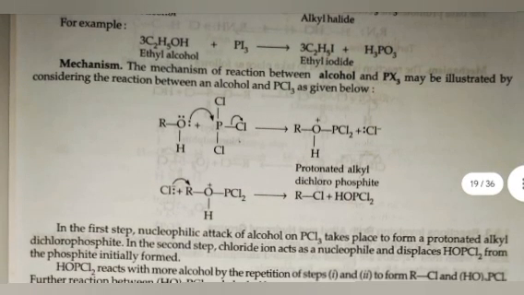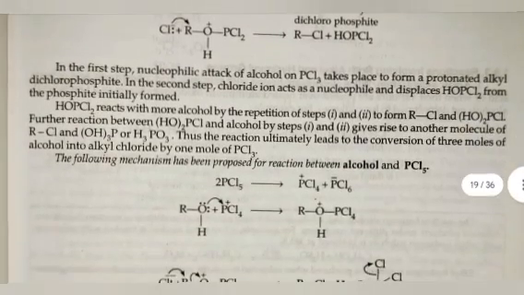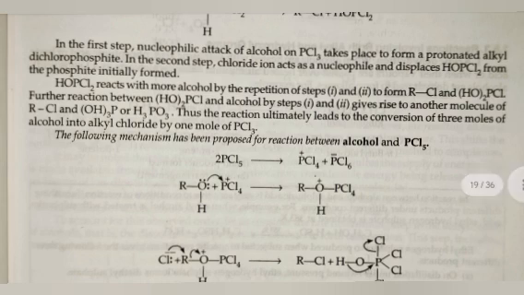The mechanism of the reaction between alcohol and PX3 may be illustrated by considering the reaction between an alcohol and PCl3 as given below. In the first step, nucleophilic attack of alcohol on PCl3 takes place to form a protonated alkyl dichlorophosphate. In the second step, chloride ion acts as a nucleophile and displaces HOPCl2 from the phosphate initially formed.